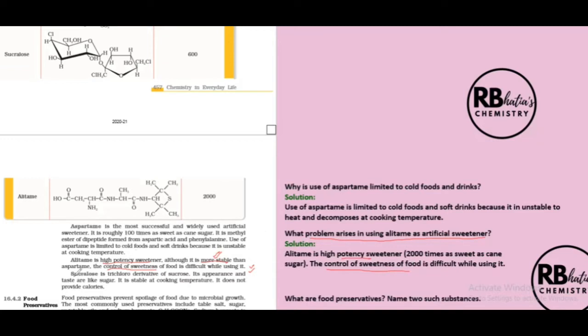Okay. The next is sucralose. Structurally, this is a trichloro-derivative of sucrose. What is sucrose? Sucrose is a disaccharide. This is again something that we study in the biomolecules chapter. You can see the structure here. This is made up of two saccharide units.